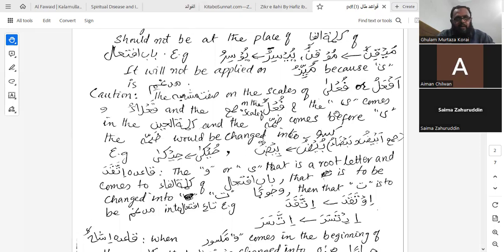What are the examples? And we'll analyze them again. Like it is buyuzun. What is the condition? Condition of sifatu mushabbaha: when we say af'alu, fa'la'u and fa'laa, and their jama comes on the scales of fu'ulun, in such a situation, when these conditions are met, if ya sakin comes in kalimatul ain, like in fu'ulun, this is kalimatul ain.